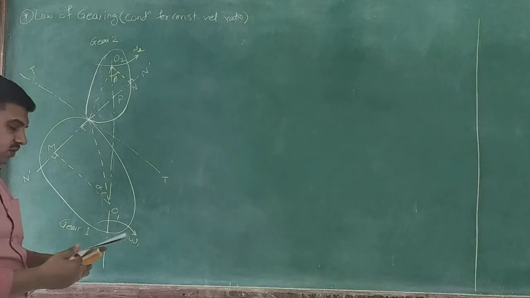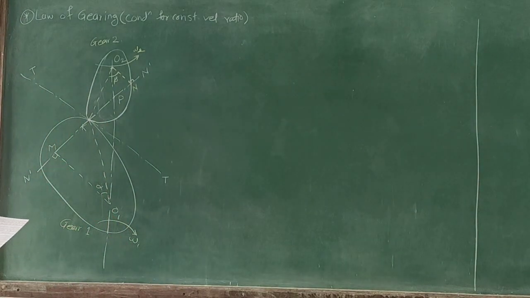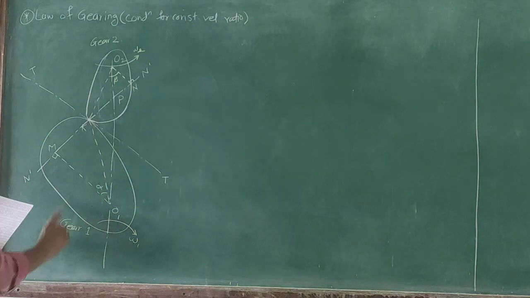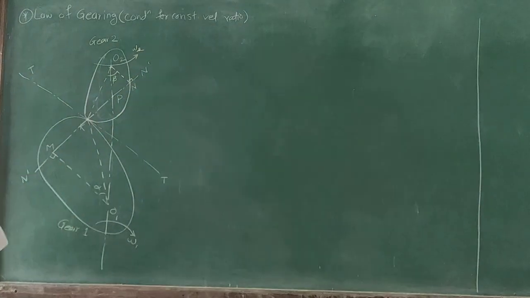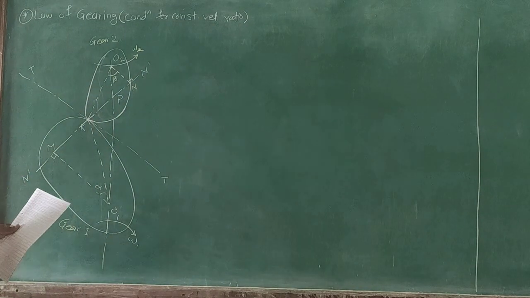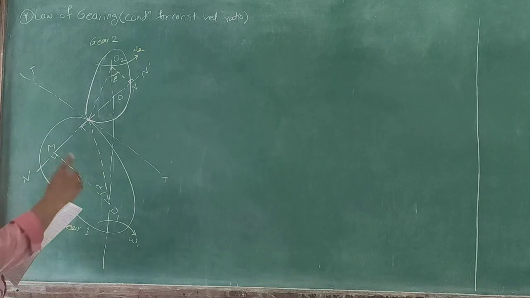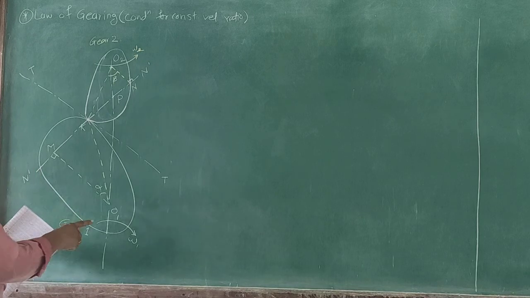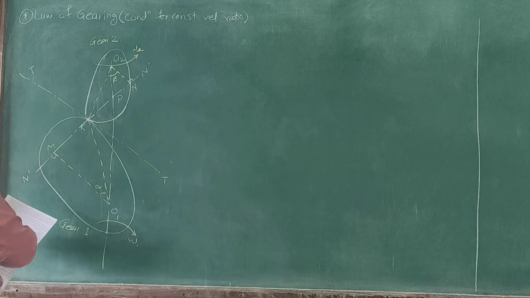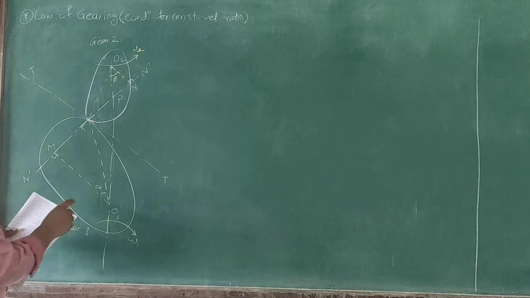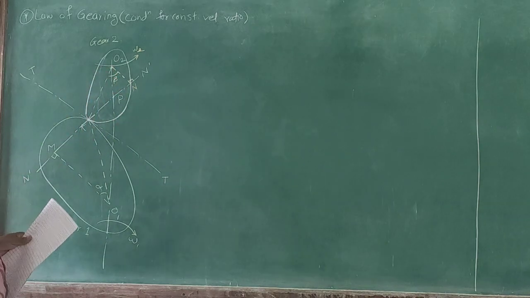Now, what we are going to get is, let TT be the common tangent and N dash be the common normal to it, the normal to the curves at the point of contact K of the two mating gears. From point O1 we have drawn a perpendicular line to this normal and we got point M. Then we have got point N on this normal passing from O2.